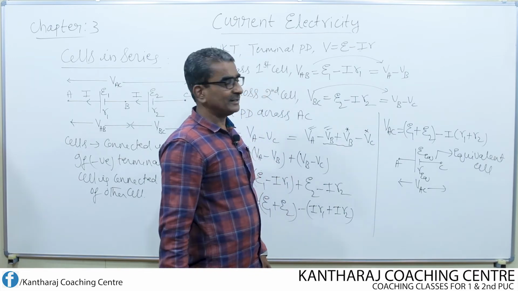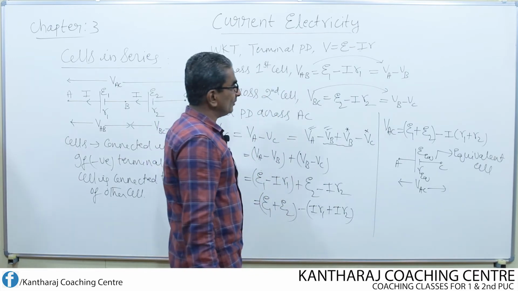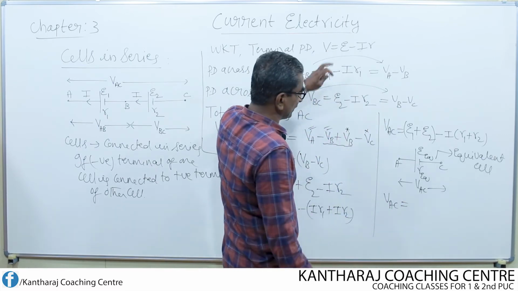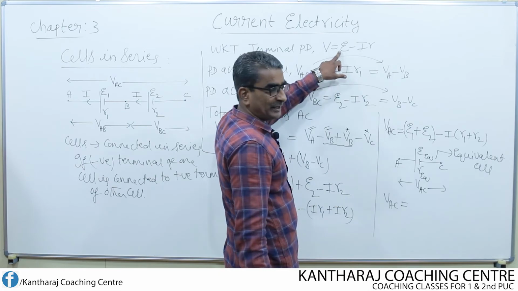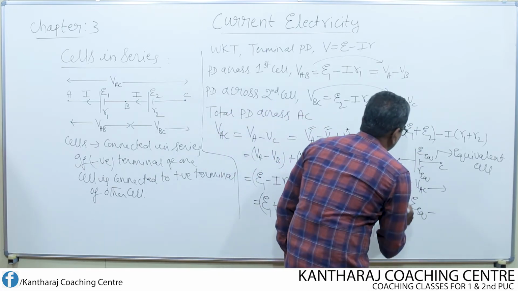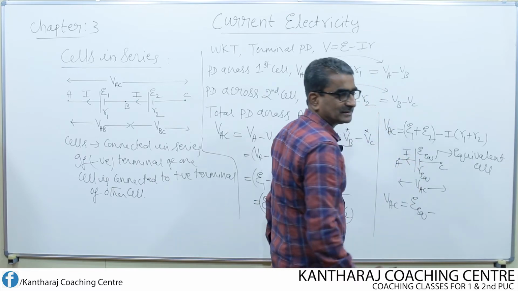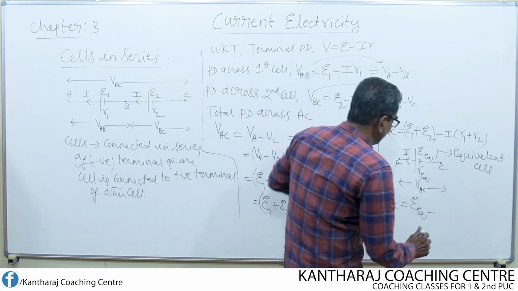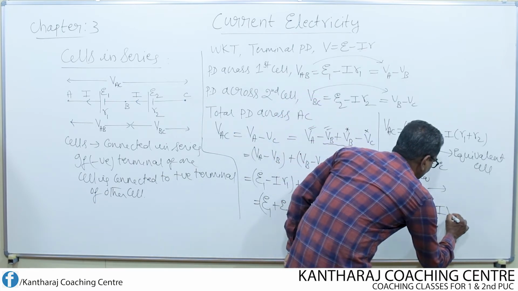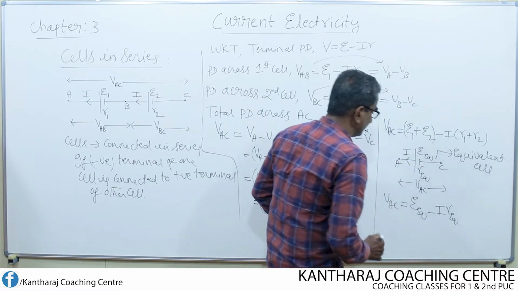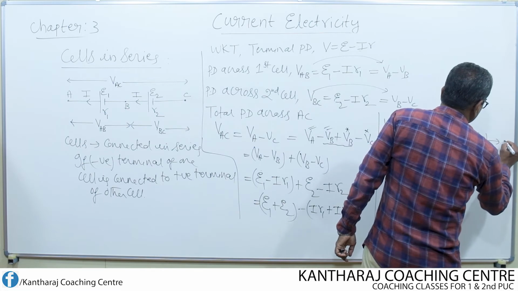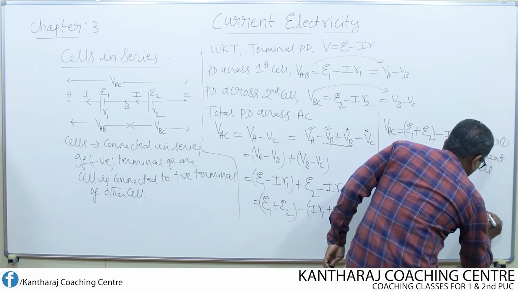So I can write VAC is equal to, using this equation for the equivalent cell, E equivalent minus I into R equivalent, where the current is the same, I. Let us call this equation 1 and this equation 2.